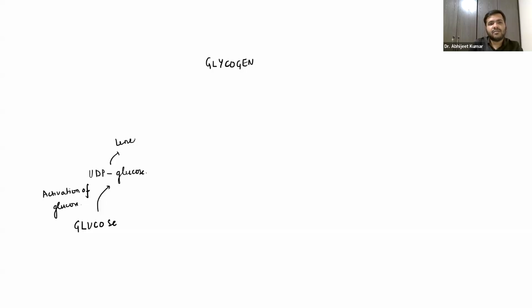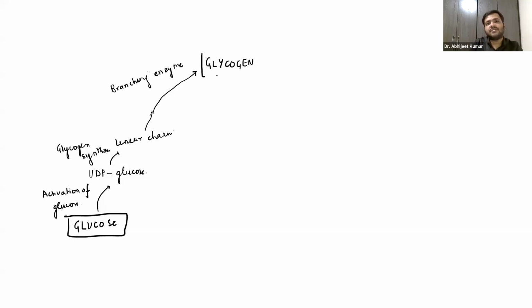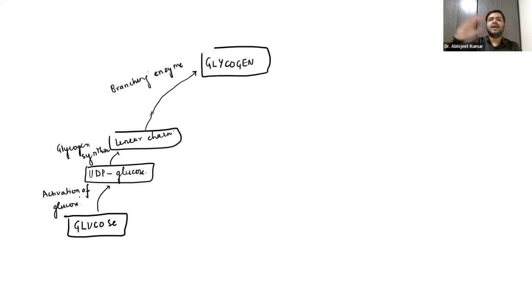Now from this UDP glucose, the linear chain is formed, by the help of the enzyme glycogen synthase, the rate limiting enzyme. This linear chain is then converted into glycogen by the help of the branching enzyme. So from glucose, we are synthesizing glycogen. It forms UDP glucose, it forms a linear chain, and it forms glycogen. That is the simple glycogenesis, in very short, guys.